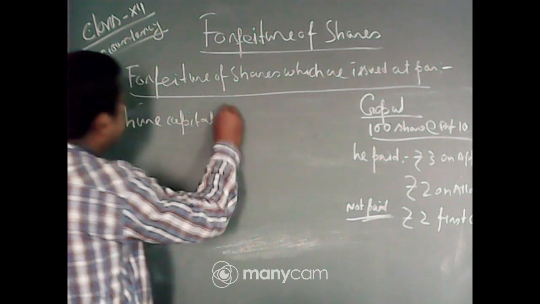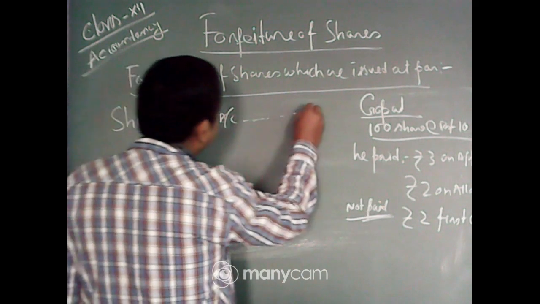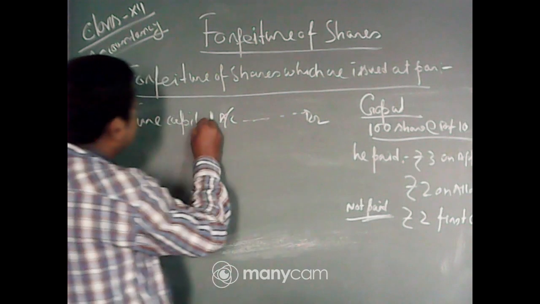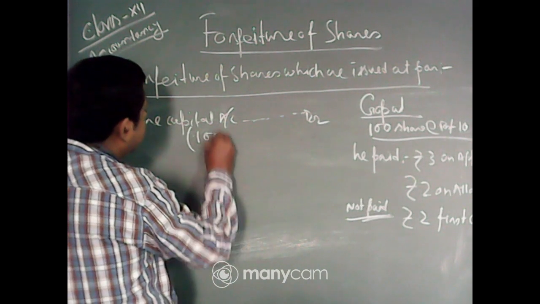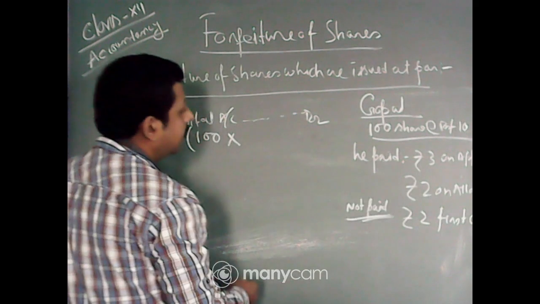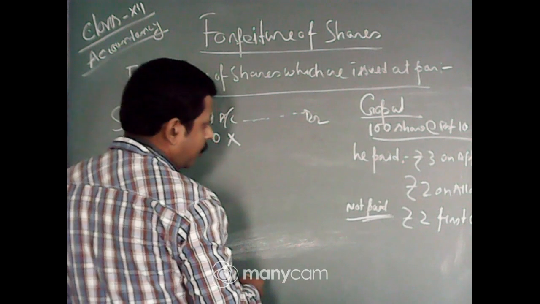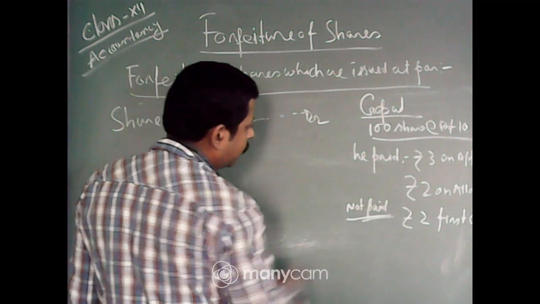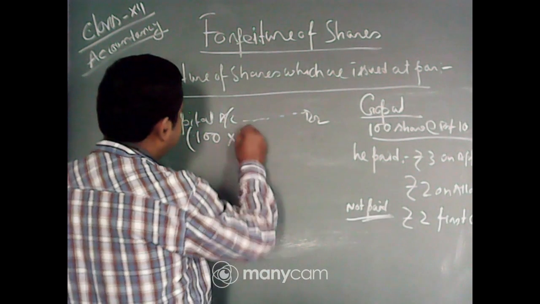What will be the number of shares? Here the number of shares is 100 multiplied by the total called-up value, that is 3 plus 2 plus 2, that is 7.